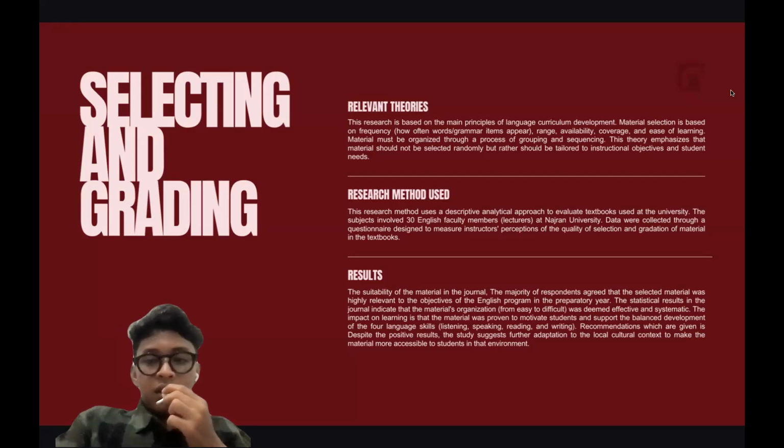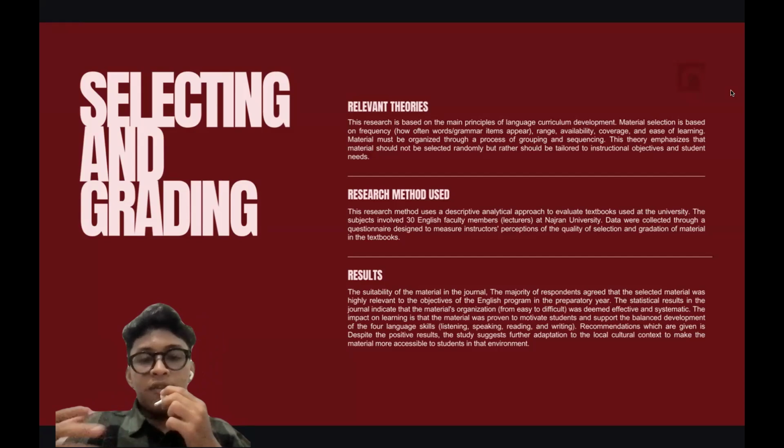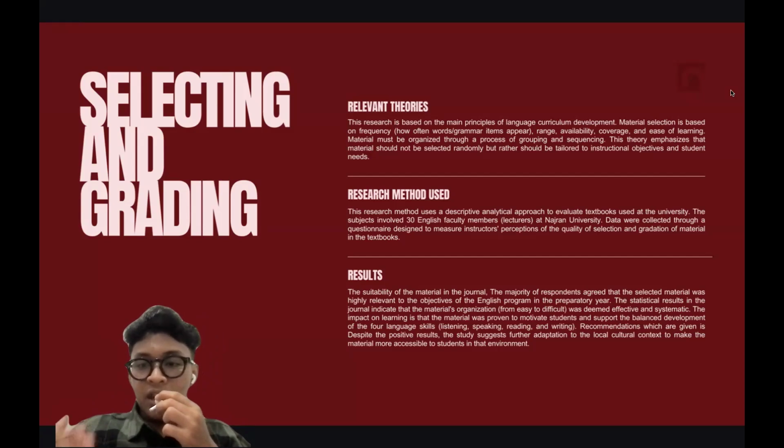The material selection is based on frequency of how often words or grammar items appear, range, availability, coverage, and ease of learning. Material must be organized through a process of grouping and sequencing. This theory emphasizes that material should not just be selected, but rather should be tailored to instructional objectives and student needs.